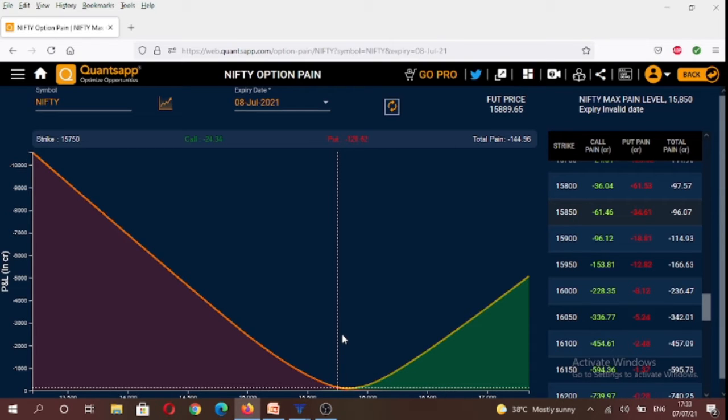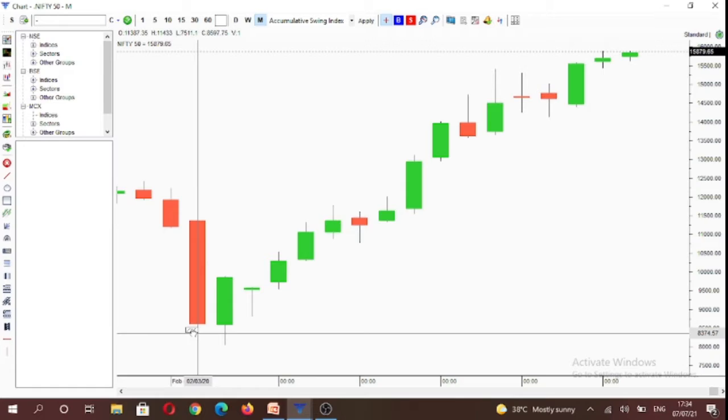So going forward, if market was to expire at 15,850 tomorrow, then call and put option writers would be making profits at the expense of call and put option buyers.